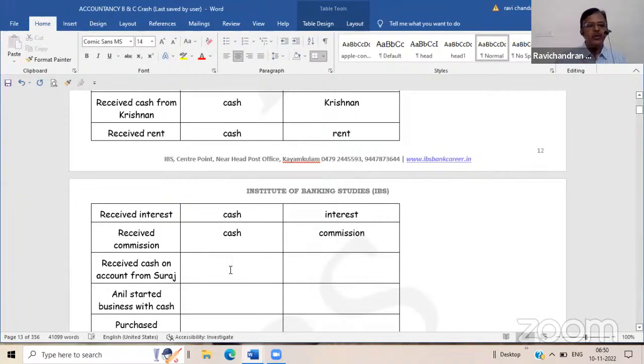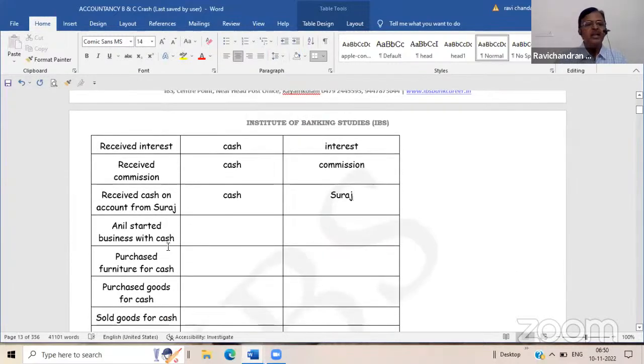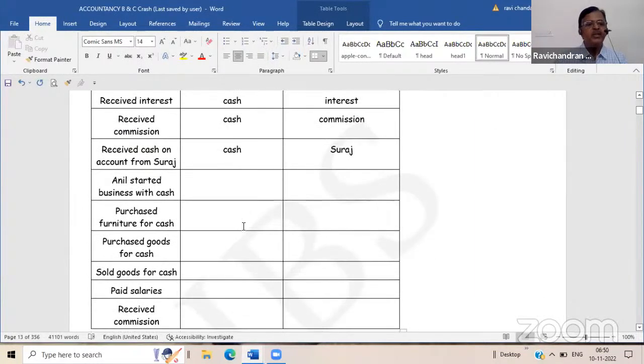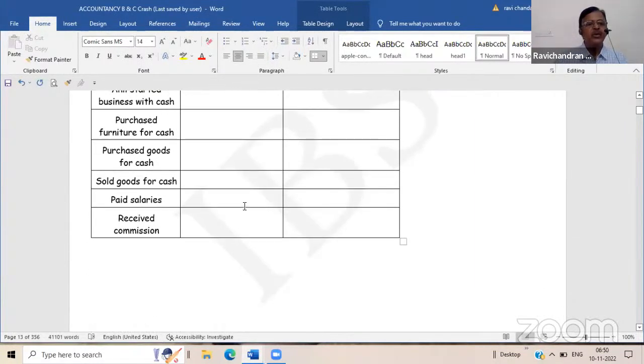Received cash on account of Suraj. That is again cash receipt. On account of Suraj means Suraj owed this money to me. He has now paid that money. So Suraj account is credited. Anil started business with cash. Similarly, we have done it earlier. Purchased furniture, purchased for cash, sold goods for cash, paid salary.